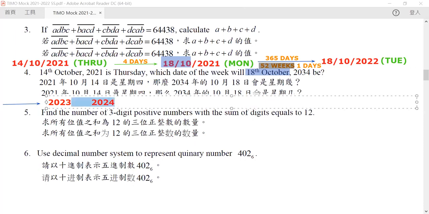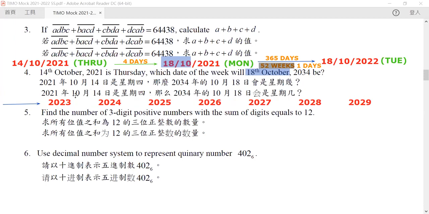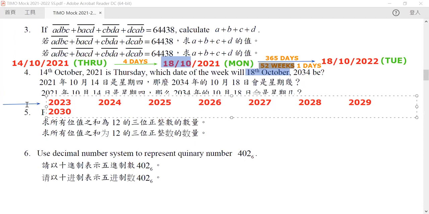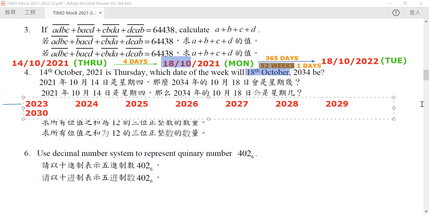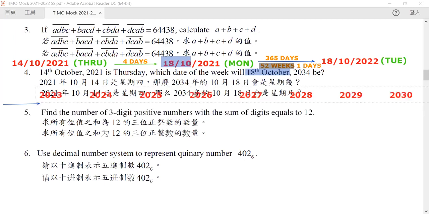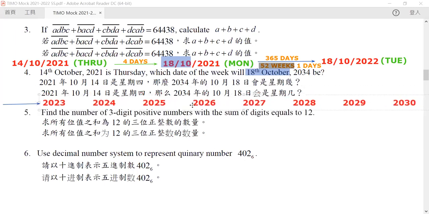So how about 23, 24, 25, 26, 27, 28, 29, 30, then 31, 32, 33, and finally 34.